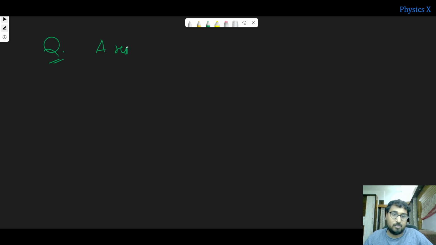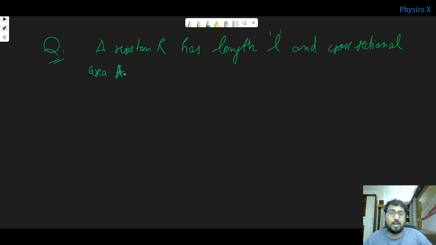A resistance R has a length L and cross-sectional area A, right?